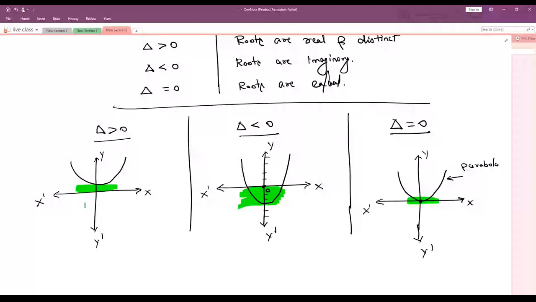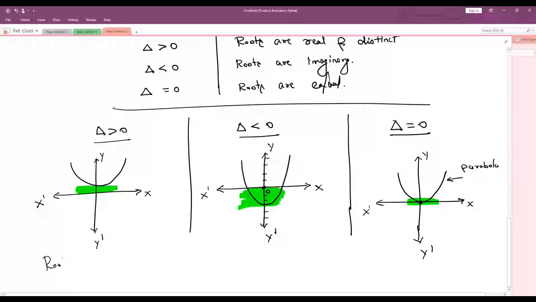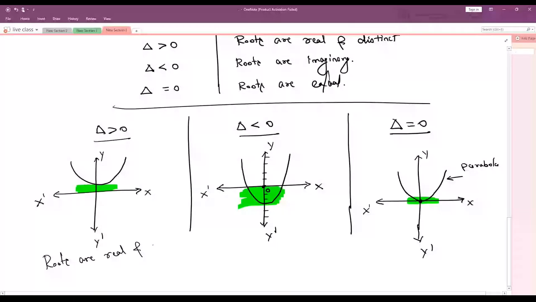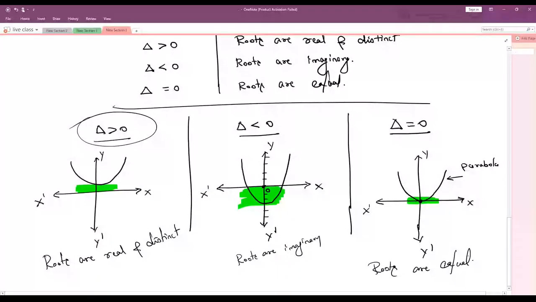You can say roots are real and equal. Here, what can you say? In this case, roots are real and distinct, greater than 0. And here roots are imaginary. Here roots are equal. Here roots are real and equal. Any doubts? Understood?